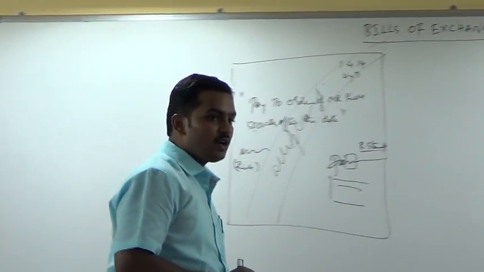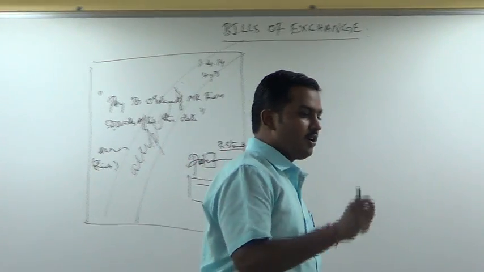Continue. Mr. Rich is called as the drawer of the bill. D-R-A-W-E-R. The person who drew the bill, who prepared the bill, he is the drawer of the bill.